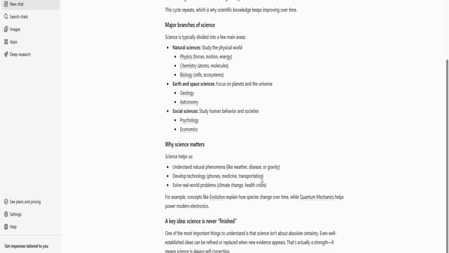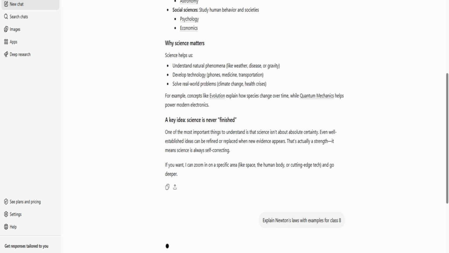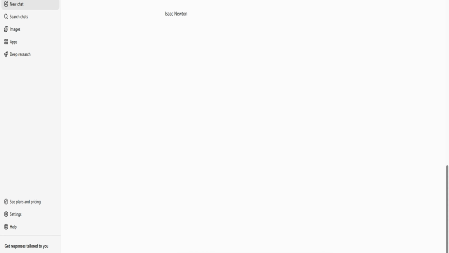So let's try another example. If I go back and pick the other example, which was given as a good example, I'll copy that prompt here. And you will see the response is going to be very different from the first prompt. So I'm going to type the question as: explain Newton's laws with examples for class 8. So it got very specific context here, and then it should return the response according to this question.